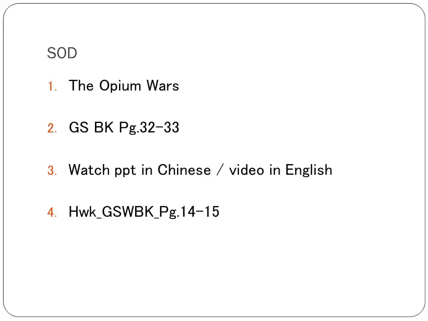In today's lesson, we'll look at GS textbook pages 32-33, and before that, we'll recap what we have done in the last lesson. Now, there's a PowerPoint in Chinese which is attached for your reference. It talks about the Opium Wars, so I want all students to go through the PowerPoint. And there's also a video in English which tells you the history of Opium Wars. For today, your homework will be GS workbook pages 14 and 15.